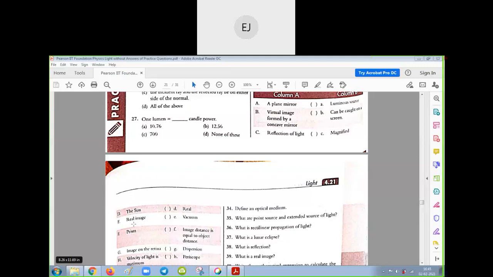The sun, we can say luminous source. And real image, we can say can be caught on a screen. Prism, we can say dispersion takes place. And image on the retina, on the retina means it is a screen. The retina is our screen in our eye. So real image, we can say. Velocity of light is maximum in vacuum, we can say. So that is the match the following.